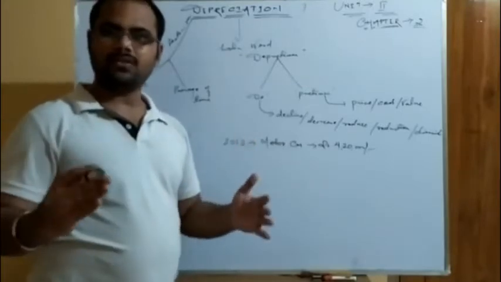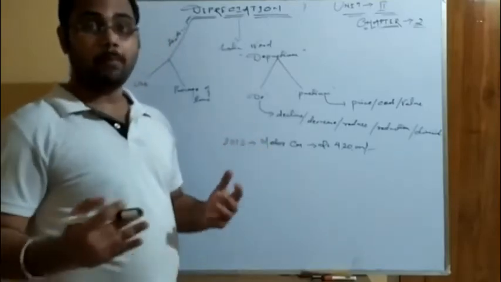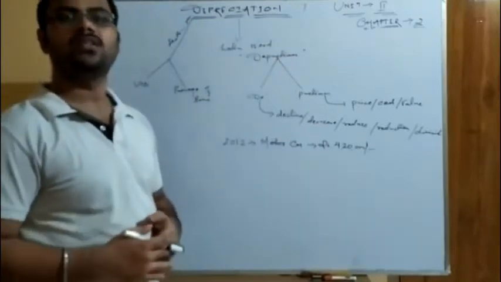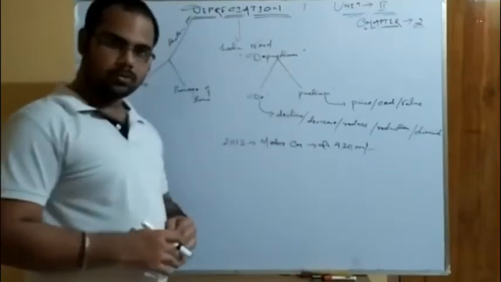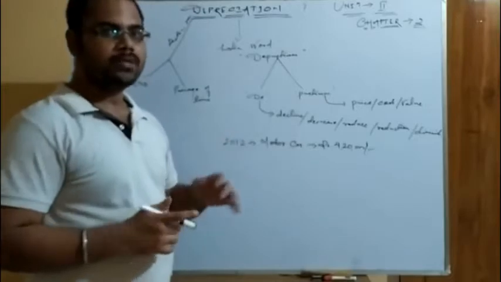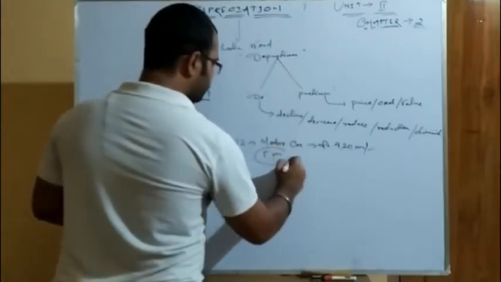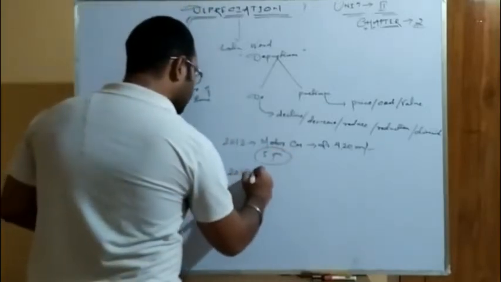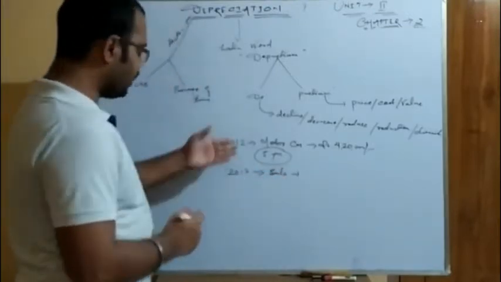These are the key words that define a particular term existing in this chapter, because there are other important terms or synonymous terms related to depreciation. So please listen carefully to the words or the terms that I am telling you. So in the year 2012 you purchased a motor car for 4,20,000. Now you have used it for almost 5 years. Now you want to sell it in 2017. You have used it for 5 years.